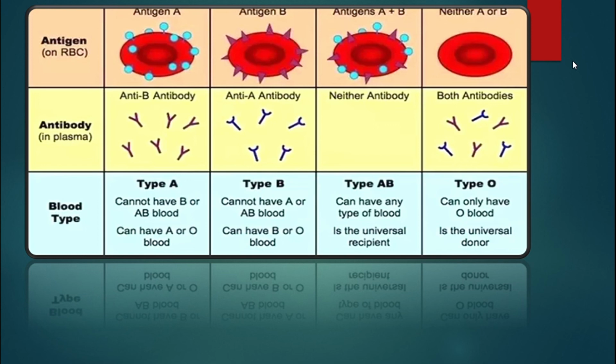If you have both A and B antigens in your body, your body will not form any antibodies against the red blood cells, means you have no antibodies in your body.